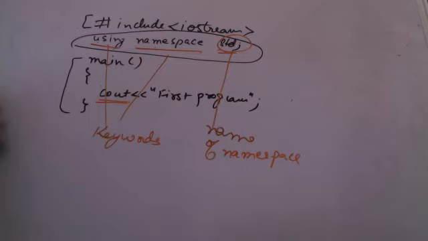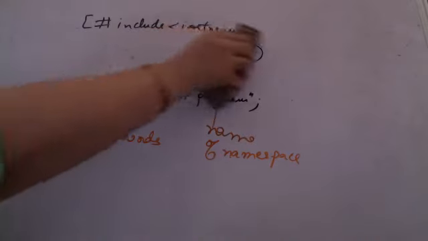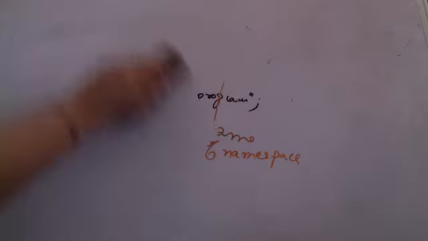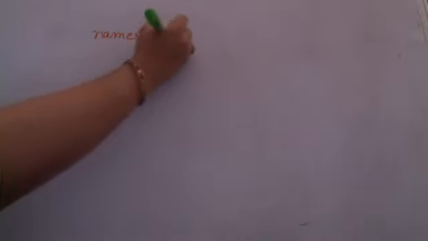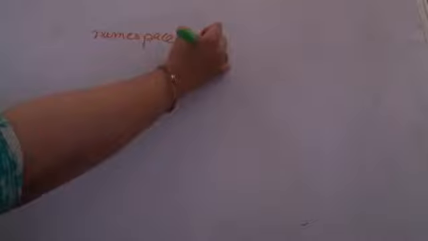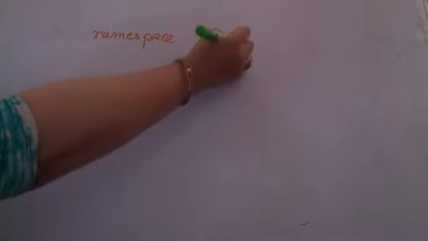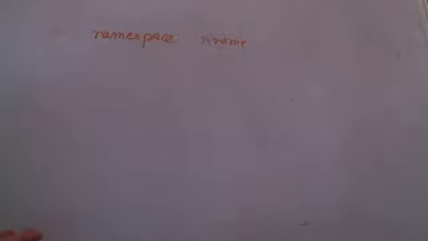Suppose I want to create my own namespace. How do I do that? Let us see a small example. We can also create namespaces, and we can also then use them. This is the one which has already been created and that we are using. So let us understand how we define a namespace. Simply, I write namespace, which is a keyword, and I write the name of the namespace. You can use any legal identifier over here.